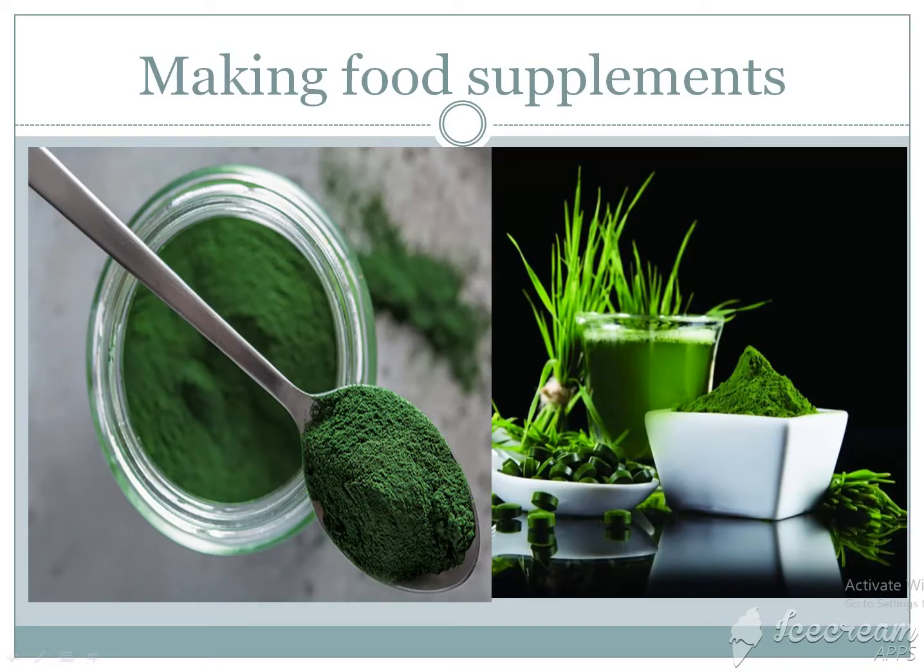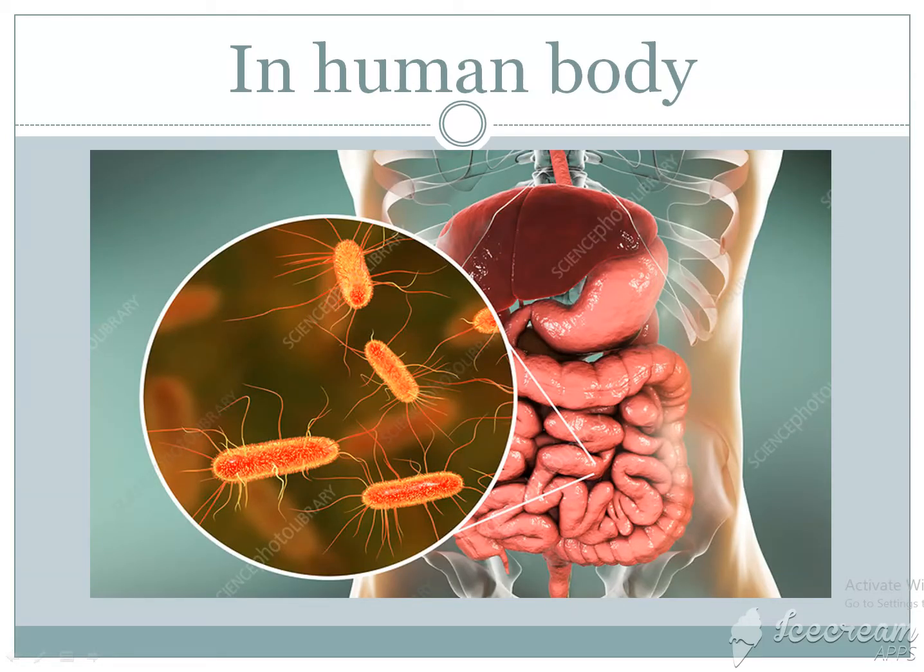Next use, making food supplements. Some microorganisms such as chlorella and spirulina are used as food supplements because they are rich in proteins and other nutrients. Then in the human body, some bacteria like lactobacillus and Escherichia coli live in the intestine of human beings, and they help in the digestion of food and destroy the disease-causing microorganisms.